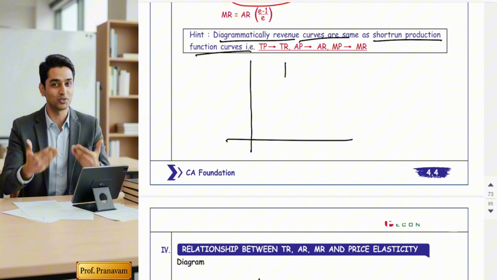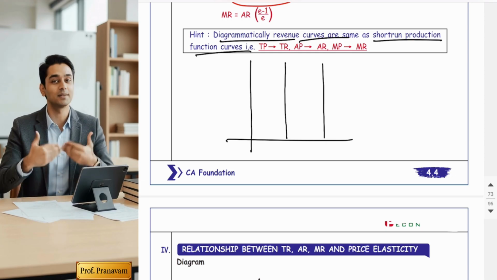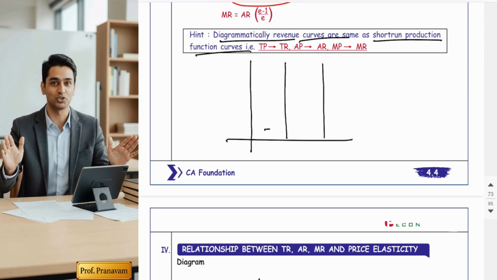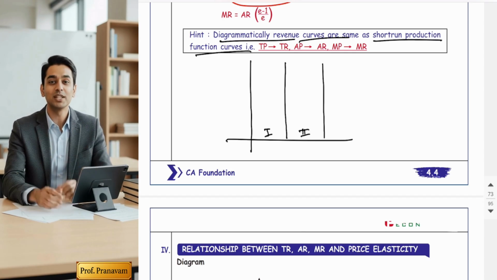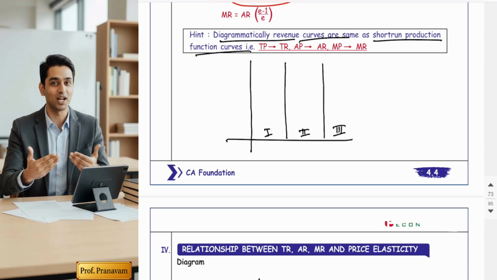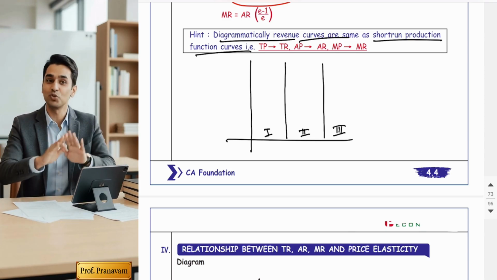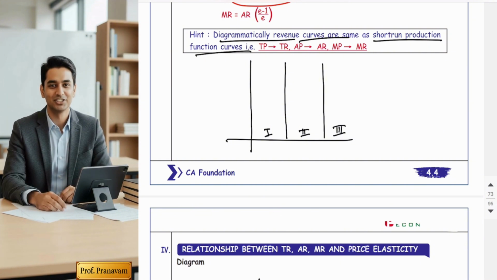How come? Let's revise. In the short run production function diagram, the law is explained in three stages. Stage 1 is called law of increasing returns. Stage 2 is called law of diminishing returns. And stage 3 is called law of negative returns. Hope you remember. If you don't remember, refer to it.